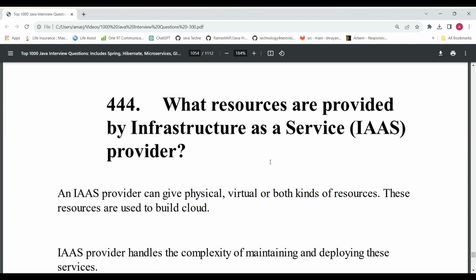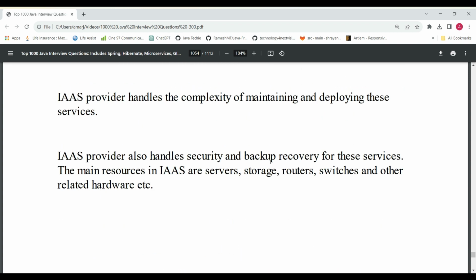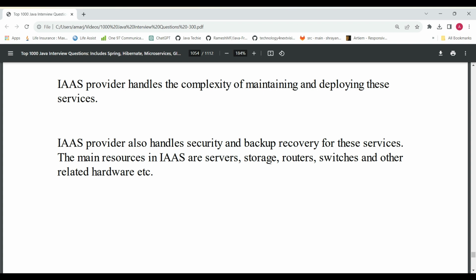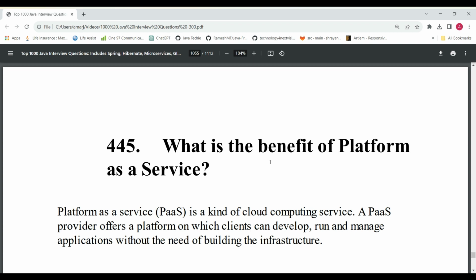And what resources are provided by infrastructure as a service? So what type of resource will be available for IaaS, infrastructure as a service? Infrastructure as a service will have storage, server, router, switch, and related hardware there. And what are the benefits?